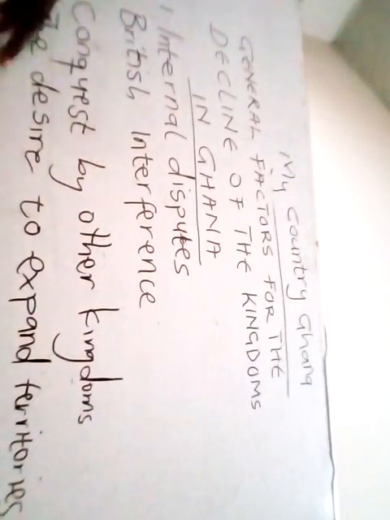So the desire to expand territories. The desire of some kingdoms to expand their territories made them wage wars against other kingdoms, hence subdued them, and that brought them down. For example, the quest of the Asantes to expand their territory made them attack some states such as the Fantis, Akyems, and the Denkyira people.